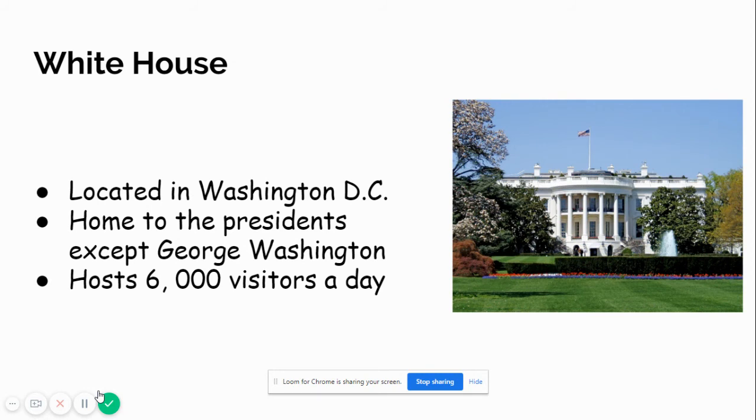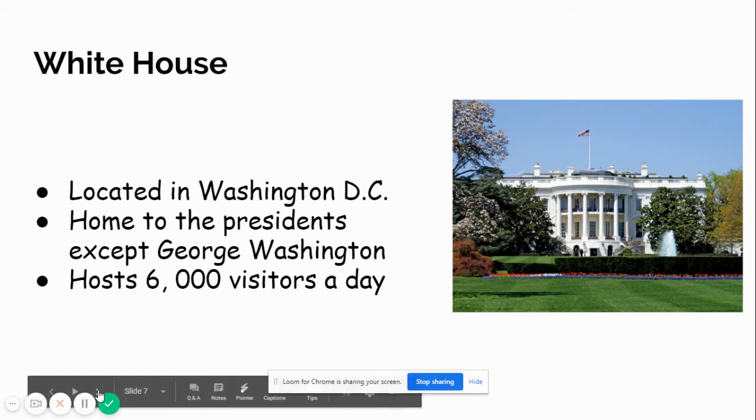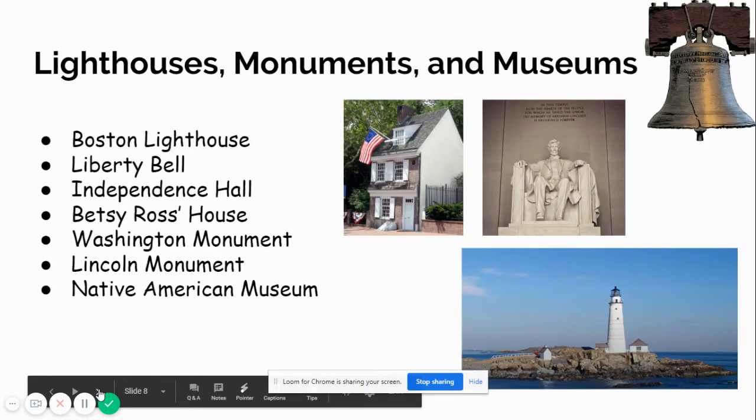A fun fact about the White House, it hosts 6,000 visitors a day on a normal basis. And it is a well-visited tourist attraction for people going to the Northeast region.